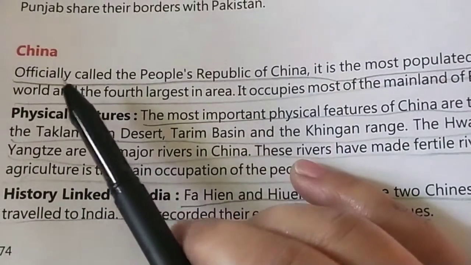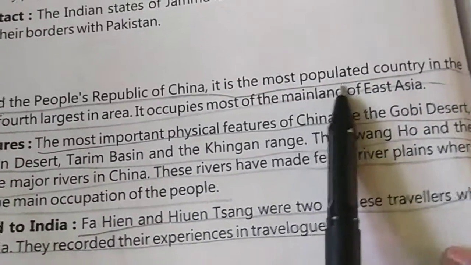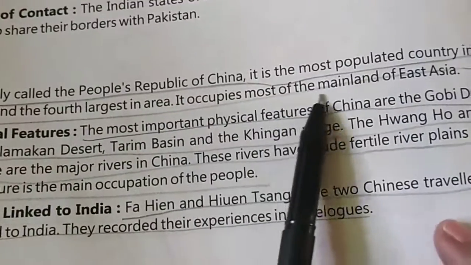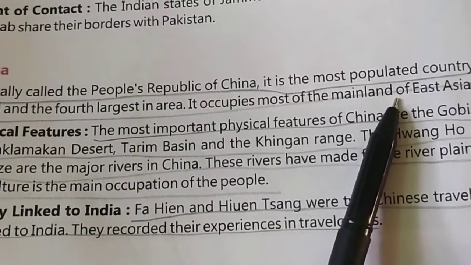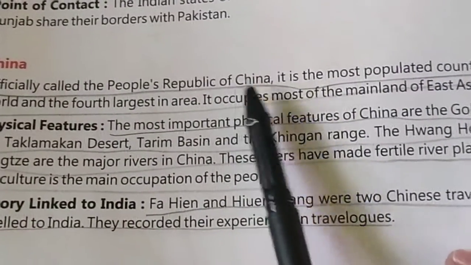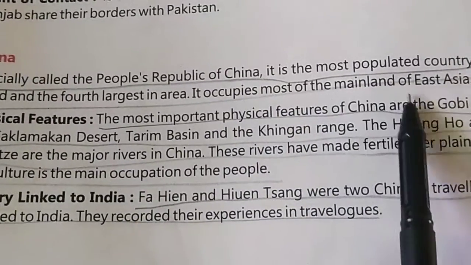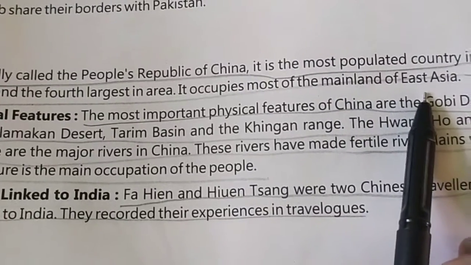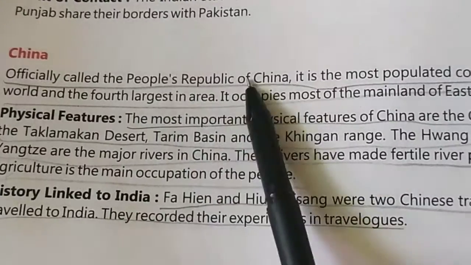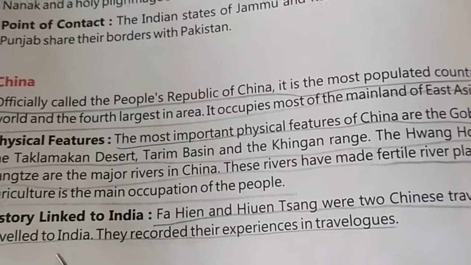Next comes, beta, our China, officially called the People's Republic of China. It is the most populated country in the world and fourth largest in area. It occupies most of the mainland of East Asia. If you find, the area of China is very big, and it covers most of the mainland of East Asia. And what is the official name of China? People's Republic of China, and it is the most populated country in the world.